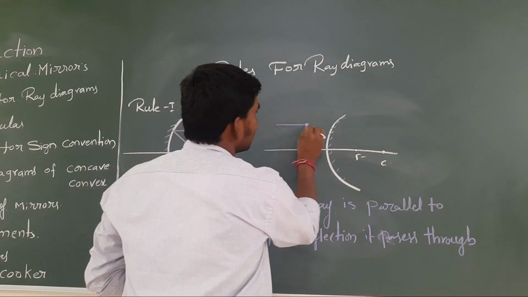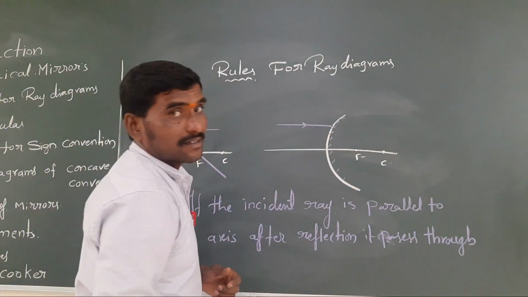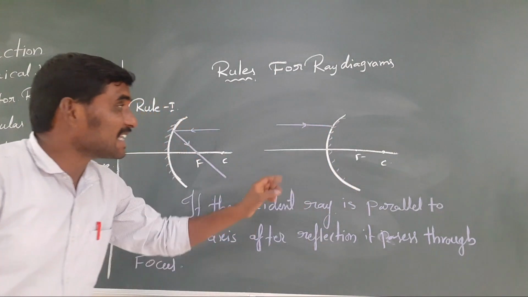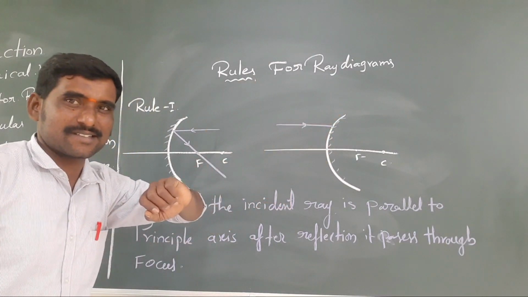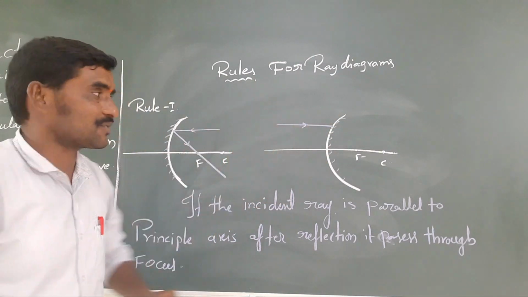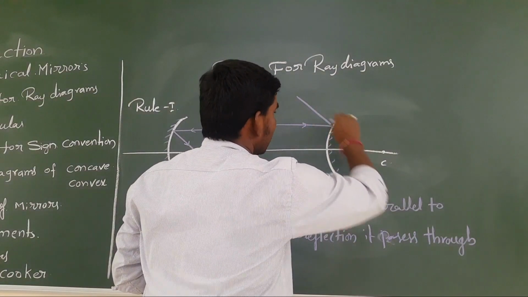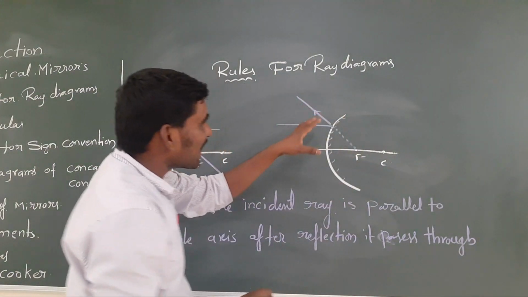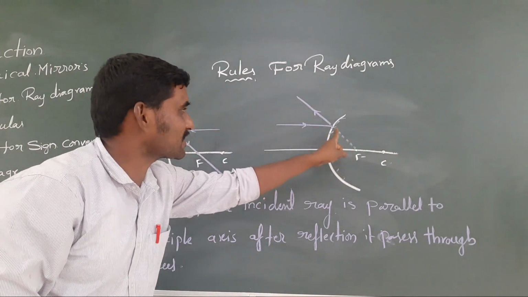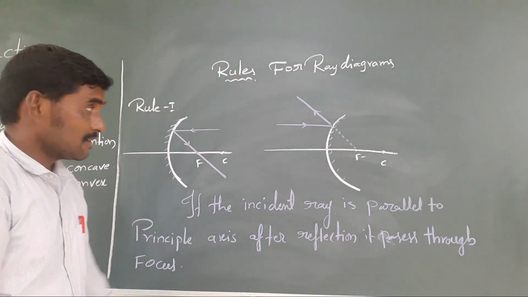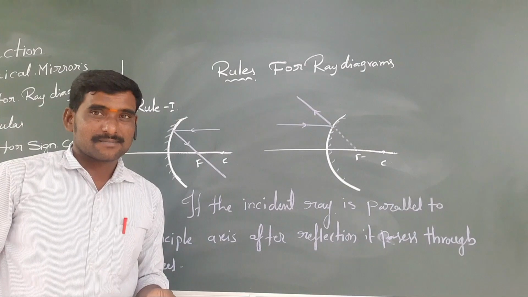If the incident light ray is parallel, after reflection it appears to pass through the focus. How? Like this. It appears to come from the focus and it is going. So this is the first rule.